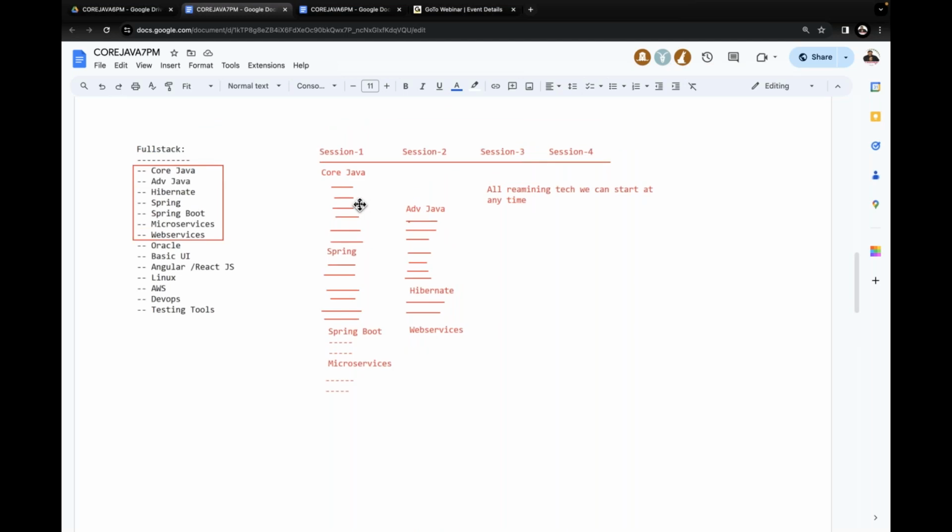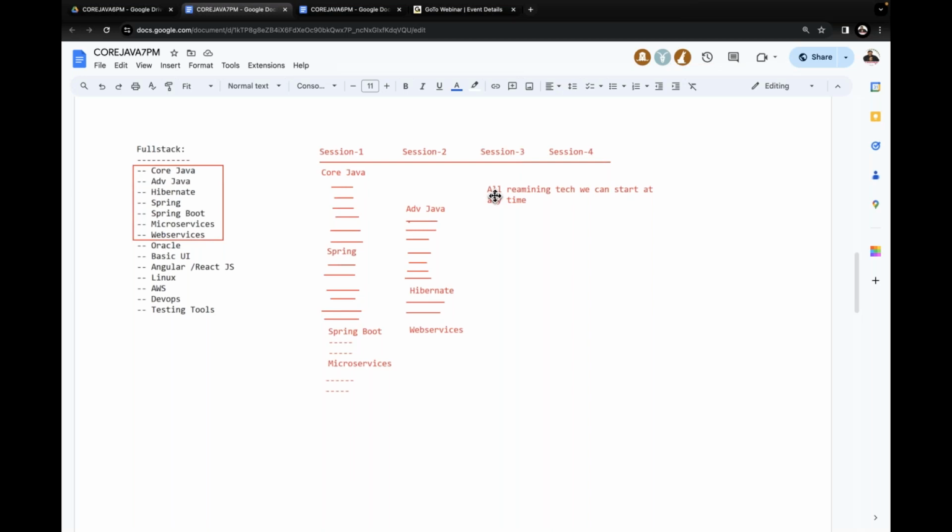Understand guys what I'm telling there? In the same sequence, I'm going to complete your classes here. So this is exactly the scheduling I'm providing. But along with the core Java, we can start with the basic UI and we can start with Oracle. No problem here. We can start with these two concepts now, basic UI as well as Oracle. No dependencies are going on with Java. And on day one itself, we can start with these two classes.